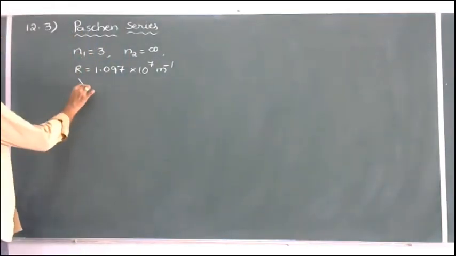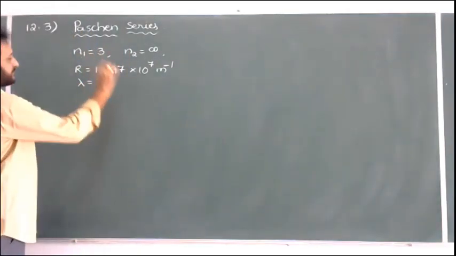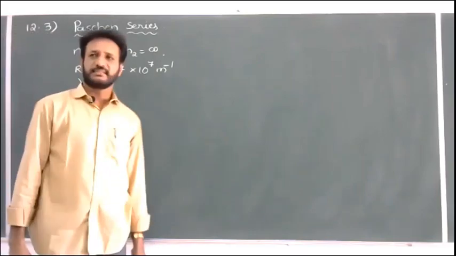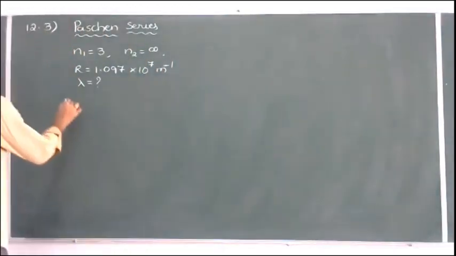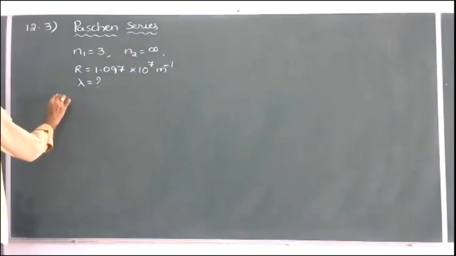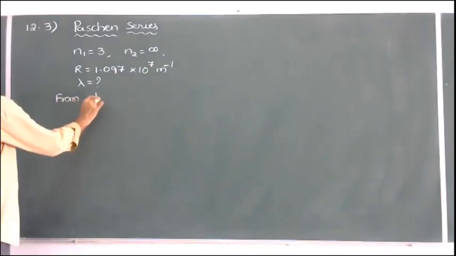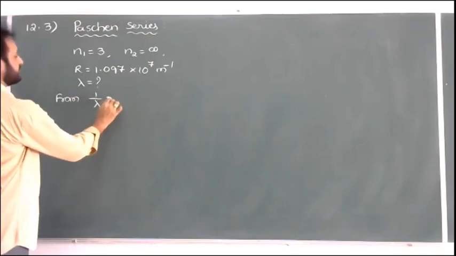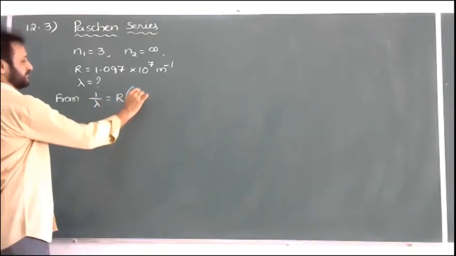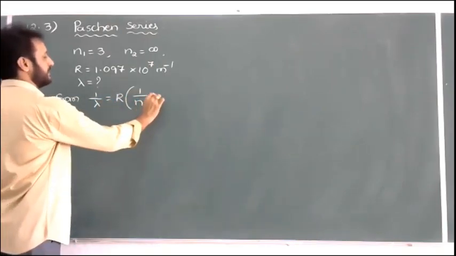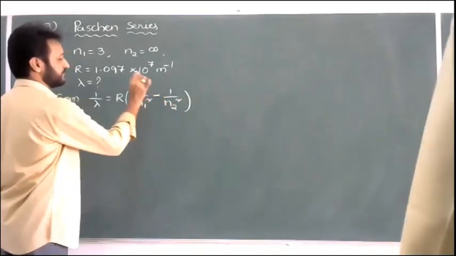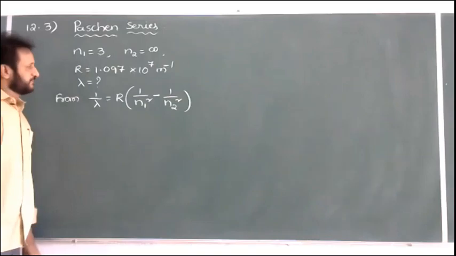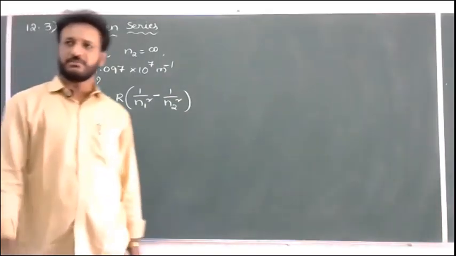Now we need to calculate lambda. Assume it is a hydrogen atom with atomic number 1. From the Rydberg formula, 1 by lambda is equal to R into 1 by n1 square minus 1 by n2 square. Substitute the values. This is one of the important 5 marks numericals.